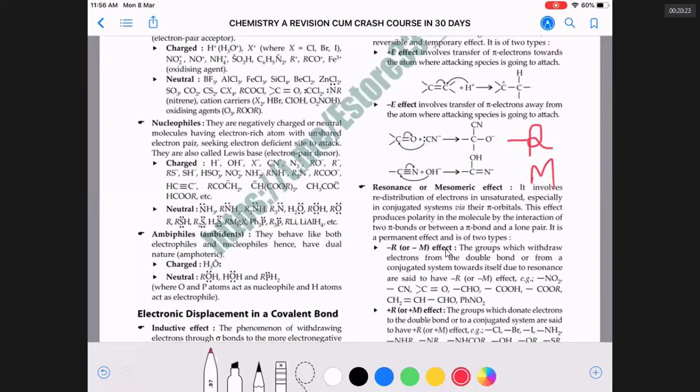Plus R means somebody is increasing electron density in the carbon chain. Plus M means the same. Minus R means somebody is taking away electrons from the carbon chain and decreasing the electron density. Now, what is this resonance effect? Let us see.